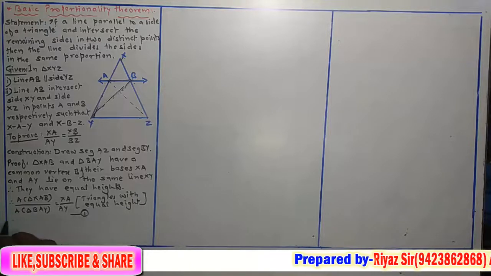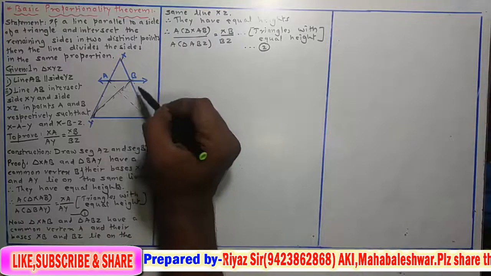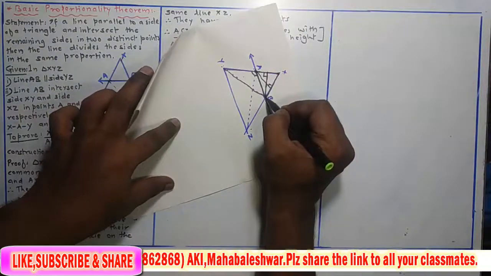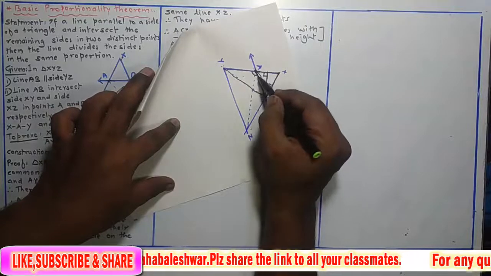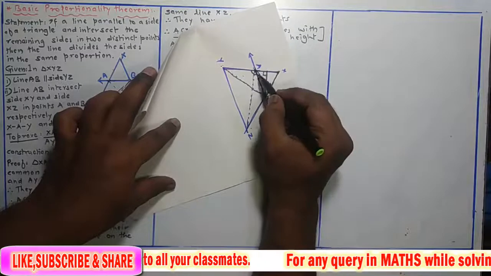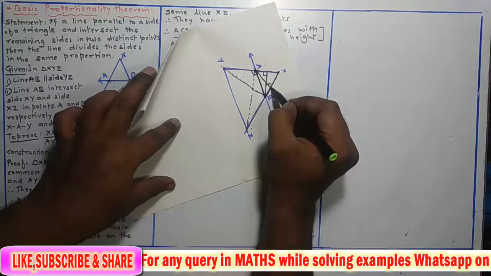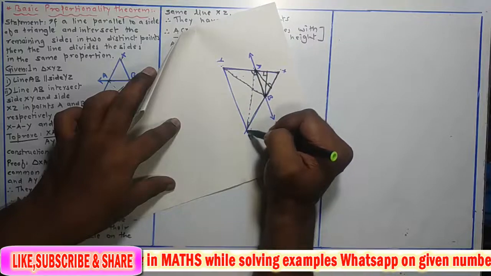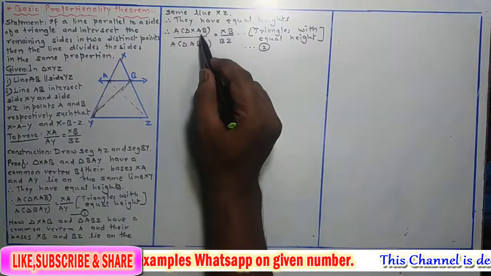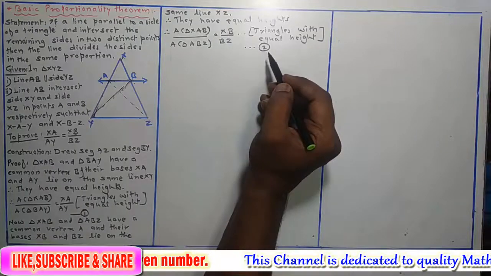Okay, now we consider the second pair as triangle XAB and triangle ABZ. Just see here in this figure, triangle XAB is the common triangle. Now we consider the second triangle as ABZ, this triangle. In both the triangles, again vertex A is the common vertex, and if we draw a perpendicular from that vertex on this base XB, then this height is the height for both triangle XAB as well as triangle ABZ. That means those two triangles have equal heights, and if they have equal heights, then the ratio of their areas is equal to the ratio of their bases. Say this is equation number 2.